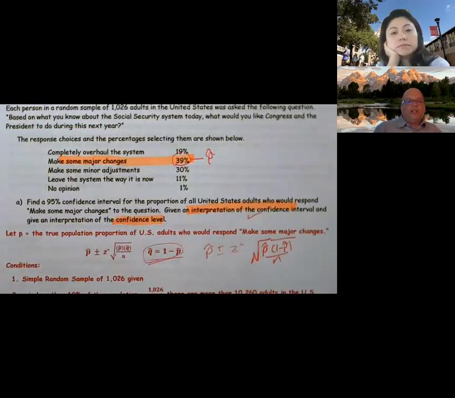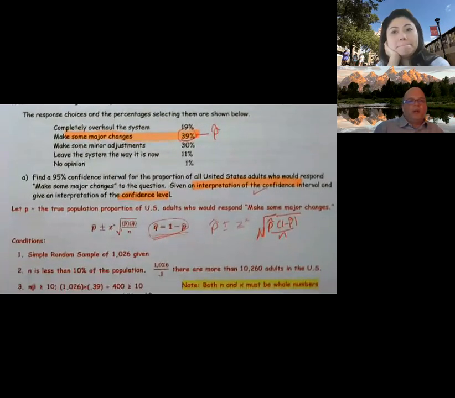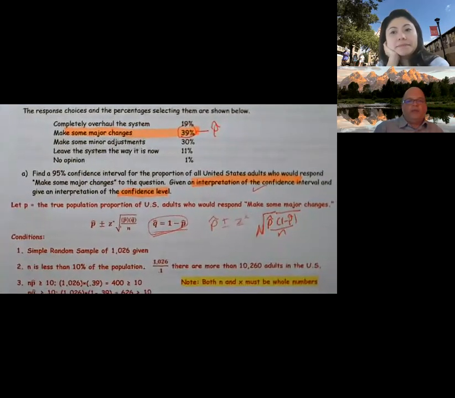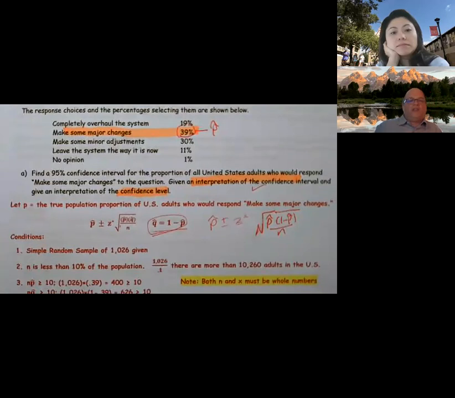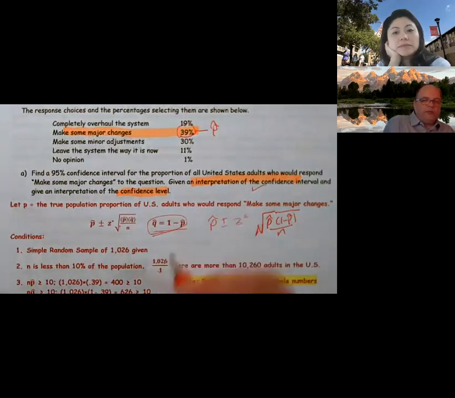So we always need to give our conditions. Simple random sample of 1,026, and that was given. Since we're sampling without replacement, we need to make sure that our sample is small enough so that things remain independent. So in this case, n is less than 10% of the population. Our sample size was 1,026. So I divide it by 0.1 and I get 10,260, and there are at least 10,260 adults. You could have alternatively just multiplied by 10 and that would have worked as well.